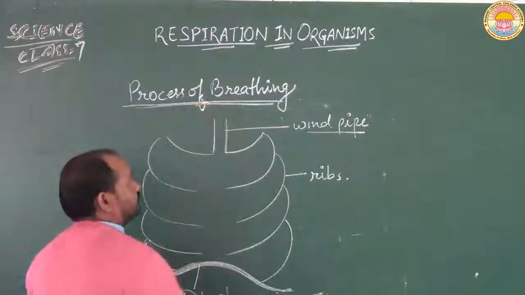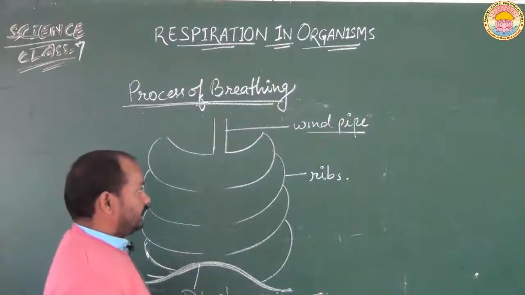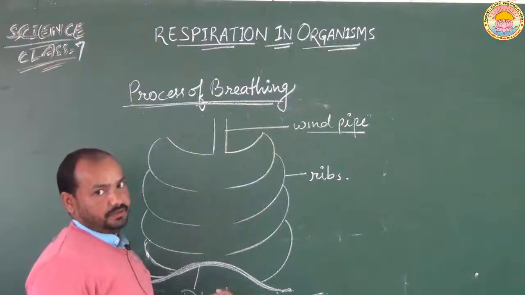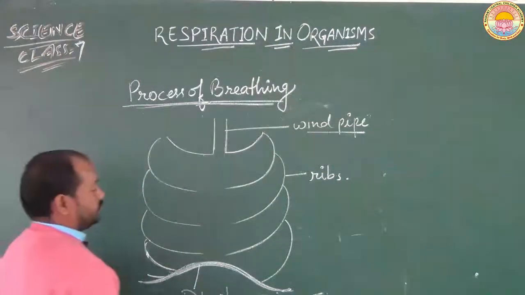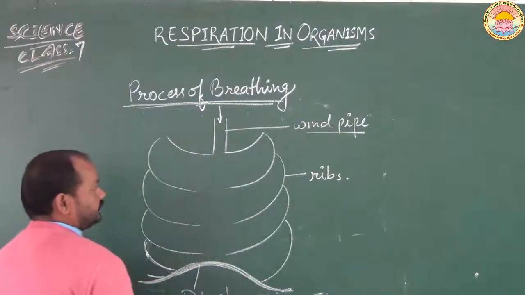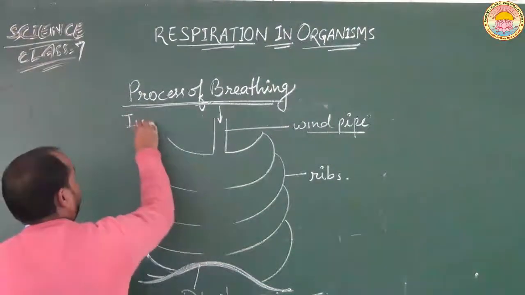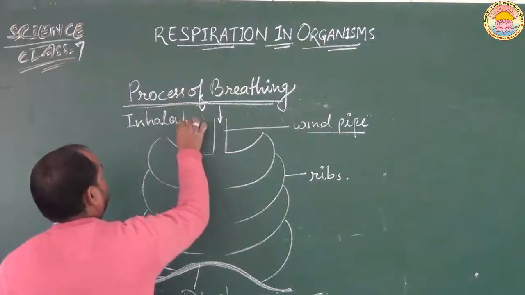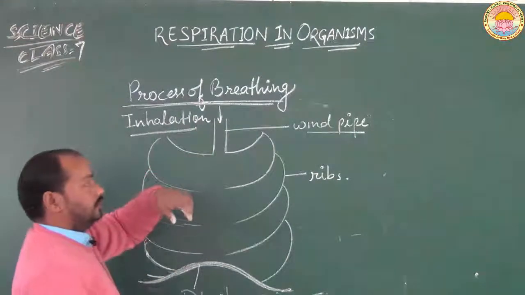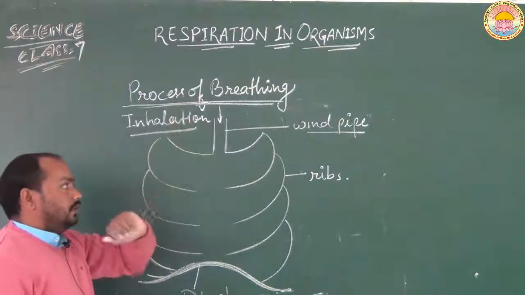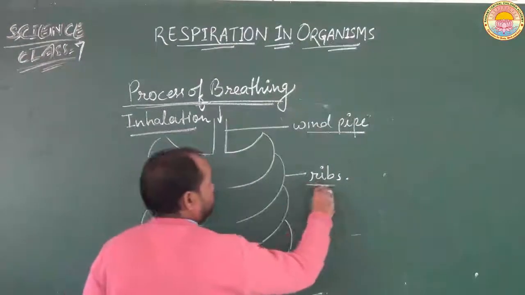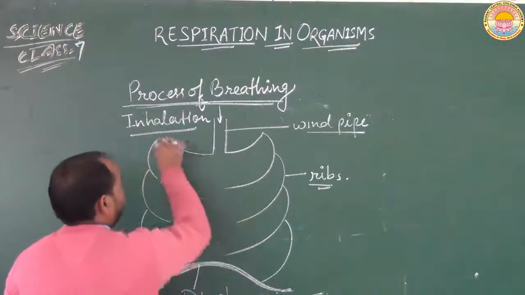Students, the process of breathing also involves the movement of the ribs and the movement of the diaphragm during the inhalation and exhalation process. During inhalation, we take in air or oxygen from the nostrils, and then it reaches the windpipe. What happens in the ribs and what happens in the diaphragm at the time of inhalation?